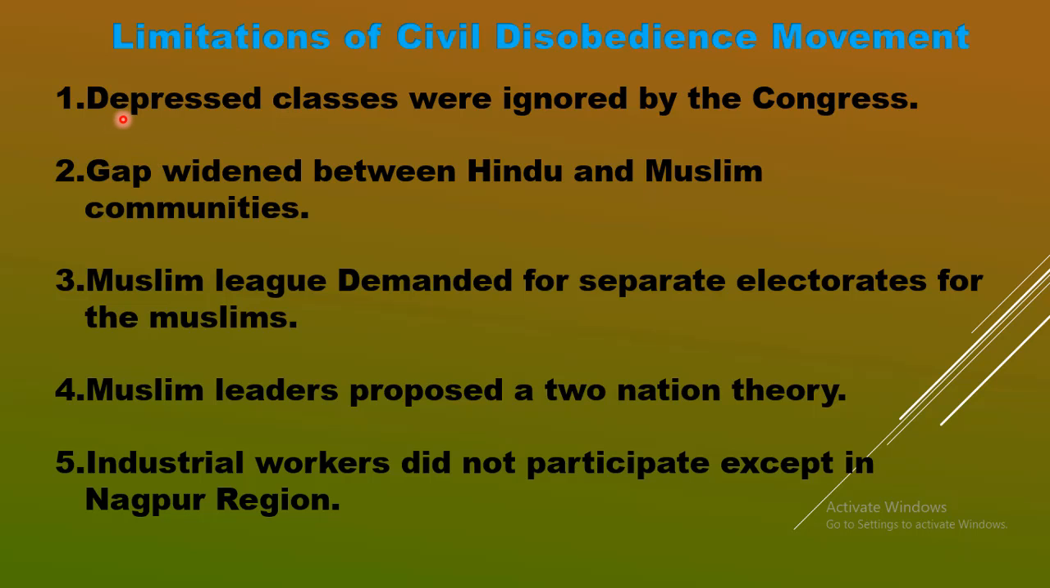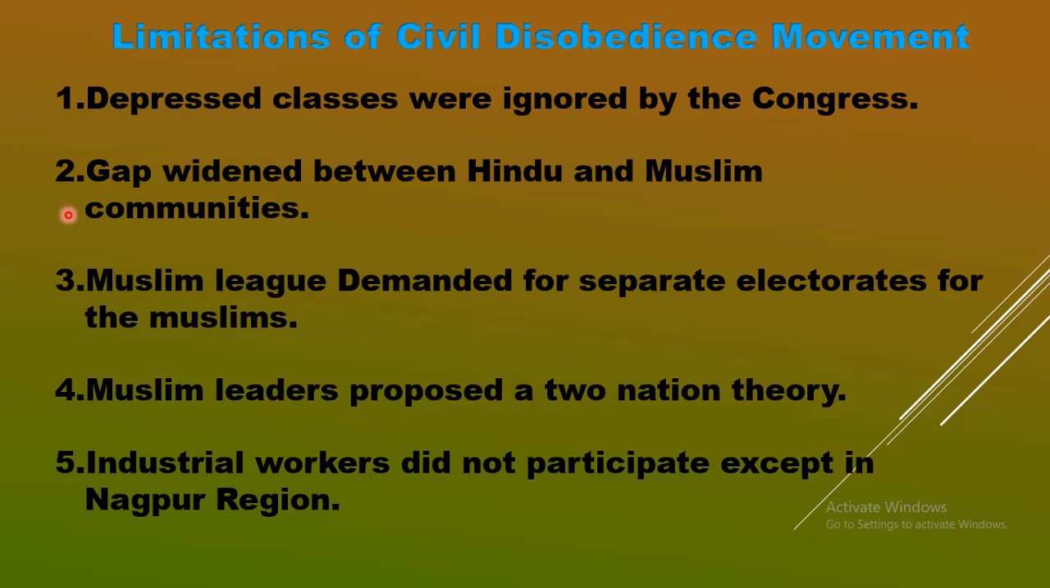So this is the first point. Depressed classes were ignored because Congress felt that if Congress gives so much importance to the Dalits, then Congress will lose the support of the high caste Hindus. So Congress was close to high caste Hindus to get their support. For that reason, depressed classes felt that they were not supported by Congress.